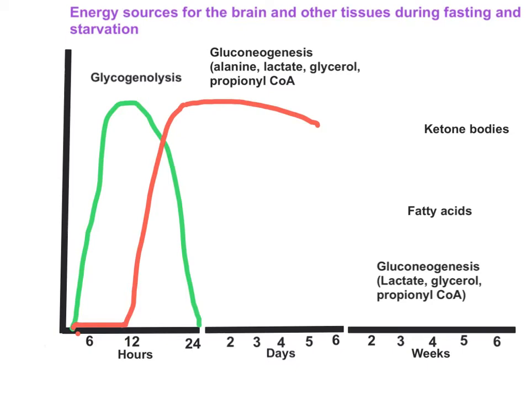Gluconeogenesis stays there at peak for another 3 to 6 days, and then slowly it falls down. So during that peak level of gluconeogenesis, what is the substrate for gluconeogenesis? In the first week period, it is predominantly supported by skeletal muscle proteolysis. The amount of protein present in our body is highest in skeletal muscle.